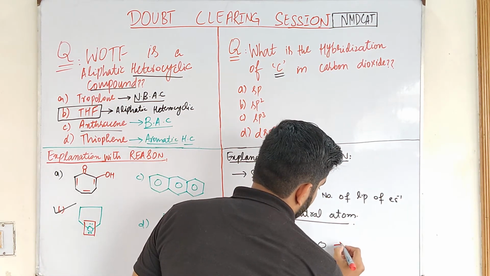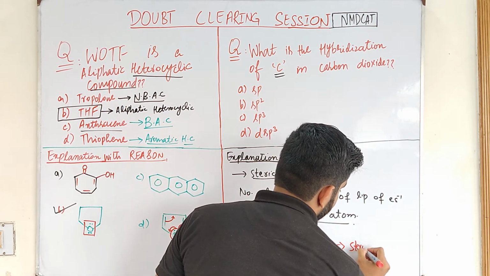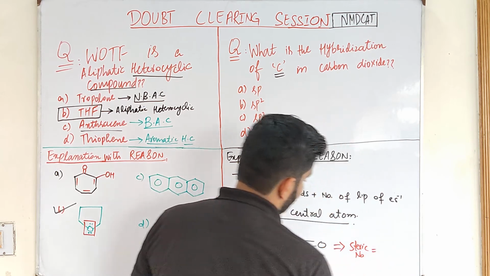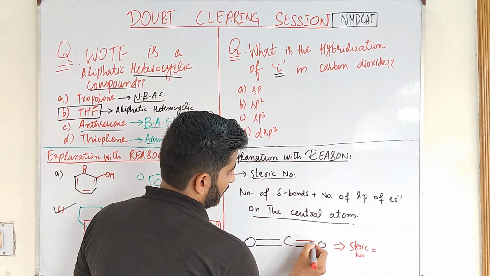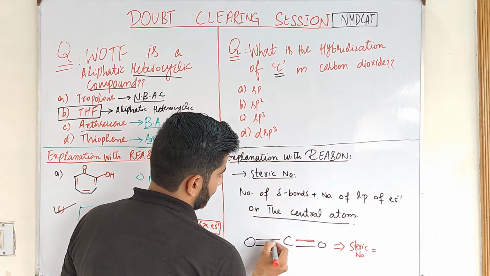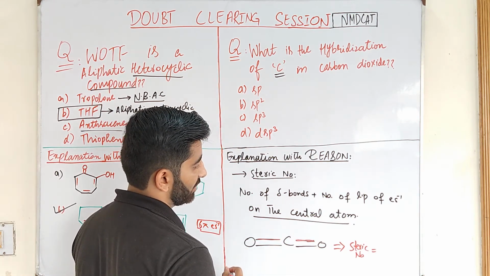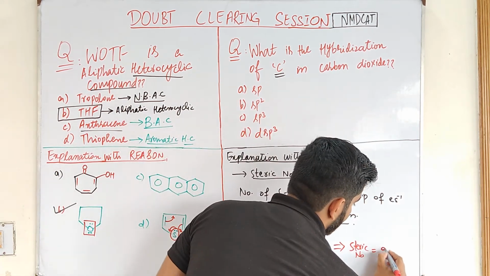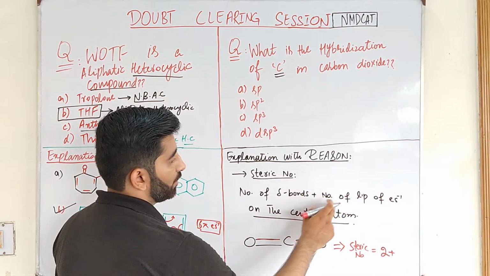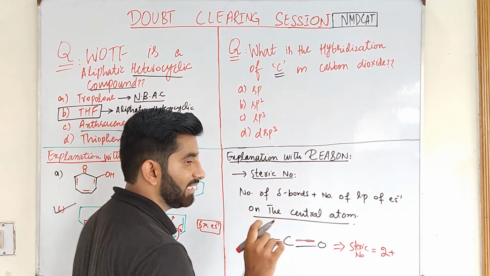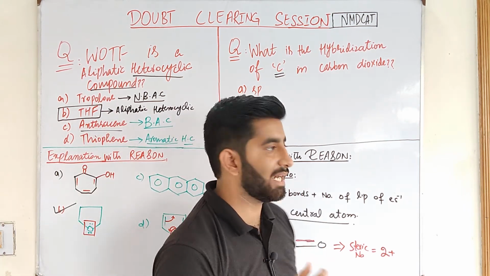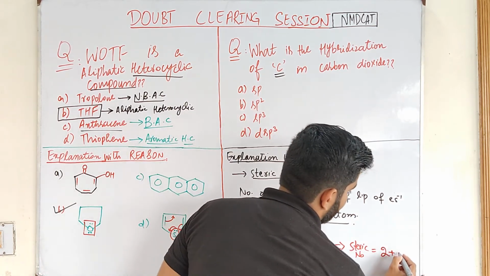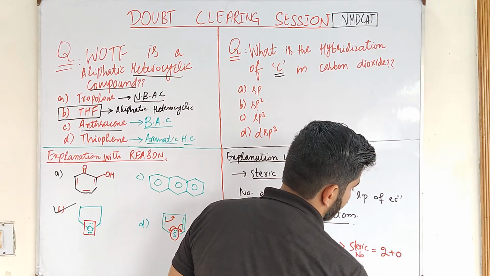So according to the formula of steric number, number of sigma bonds, 2, plus number of lone pairs on the central atom, which is 0.